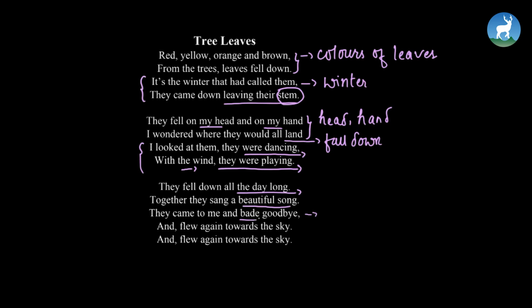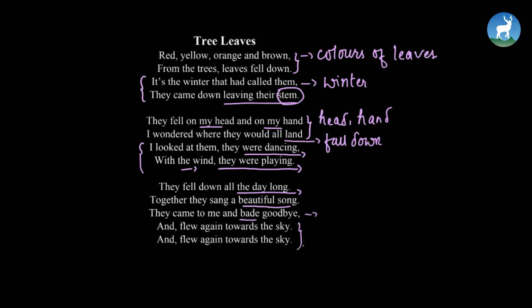Bade goodbye means to say goodbye. Okay? And then again, what did the leaves do? They came down, but they again flew towards the sky with the direction of the wind. Alright? So this is all about leaves falling down from the trees and the pattern. How do they fall? And what are the thoughts that the poet gets when the leaves are falling down?